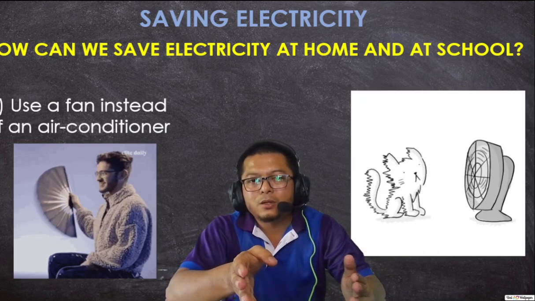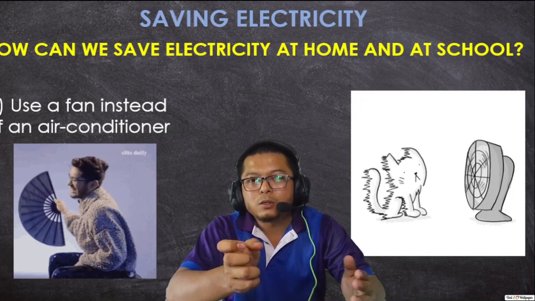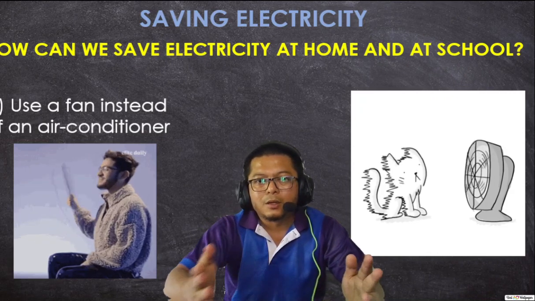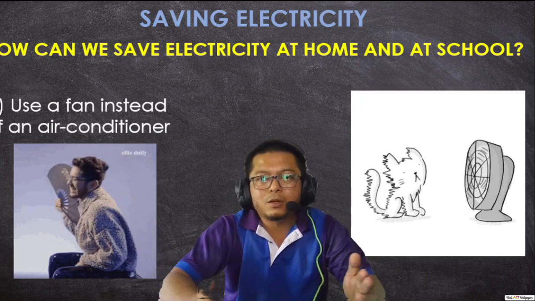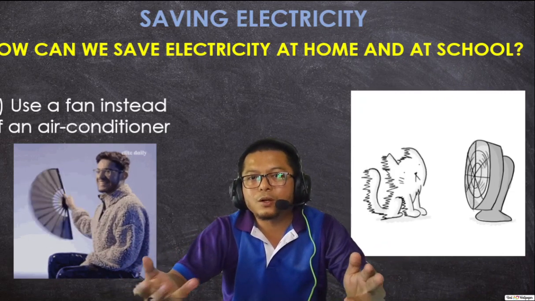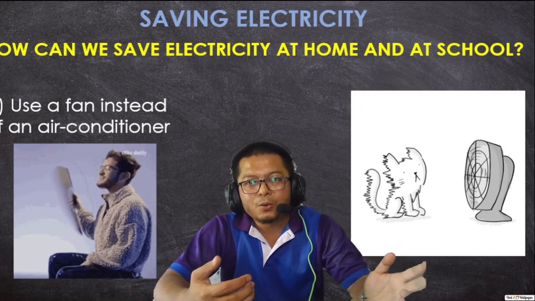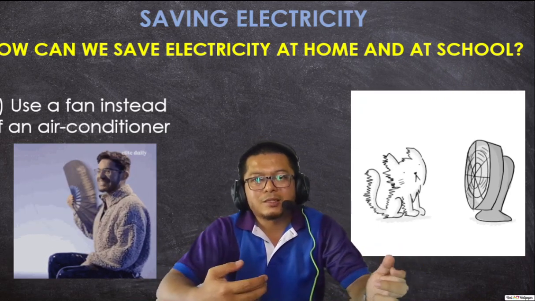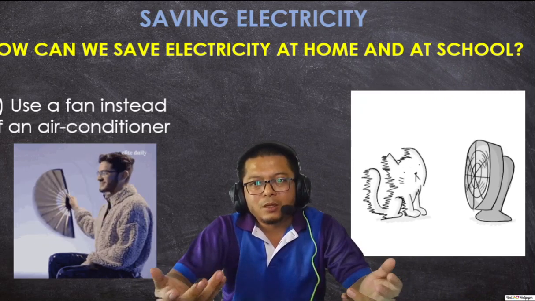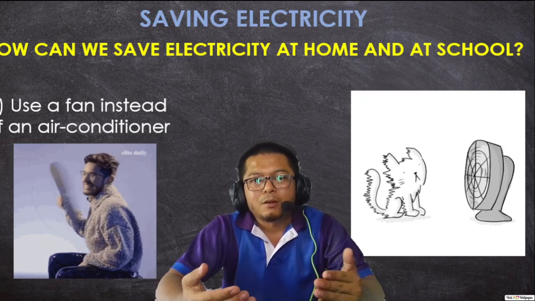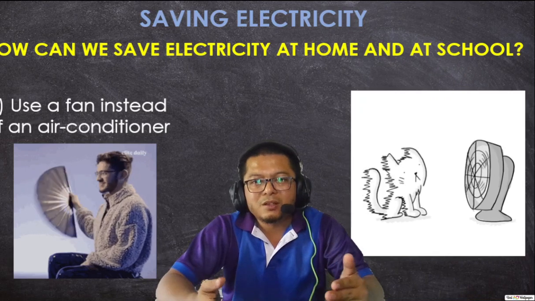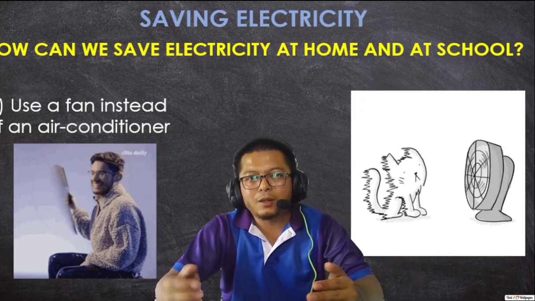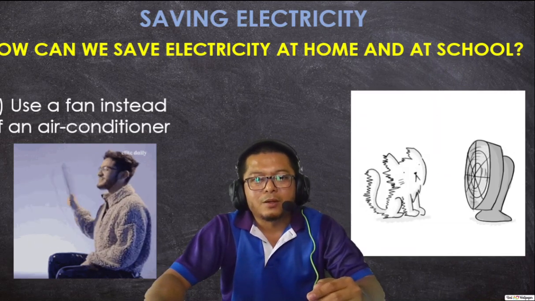An air conditioner uses more electricity compared with a fan. Otherwise, maybe you don't really need the fan. Let the natural wind blow cool, fresh air from outside into your house. It depends, of course, but a fan would save more electrical energy compared with an air conditioner.